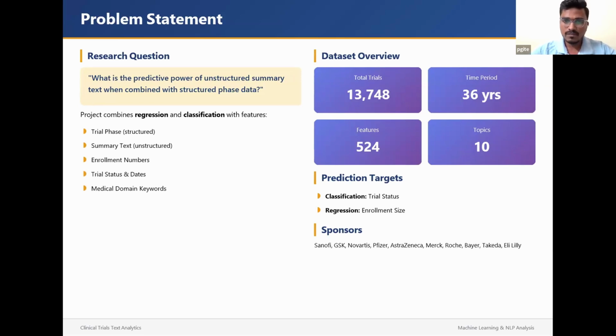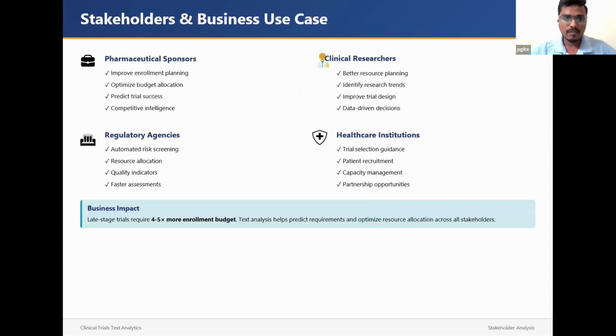I have used two analyses: classification to predict the trial phase, and regression to predict the enrollment size. The trials in the data are conducted throughout 1984 to 2020, which is 36 years of data. And before I begin, these are the stakeholders who will benefit from this particular project.